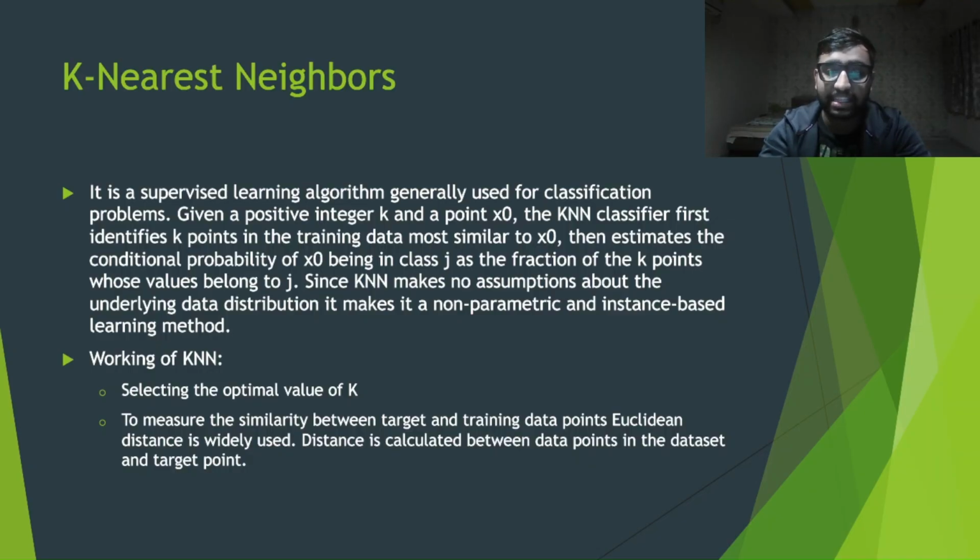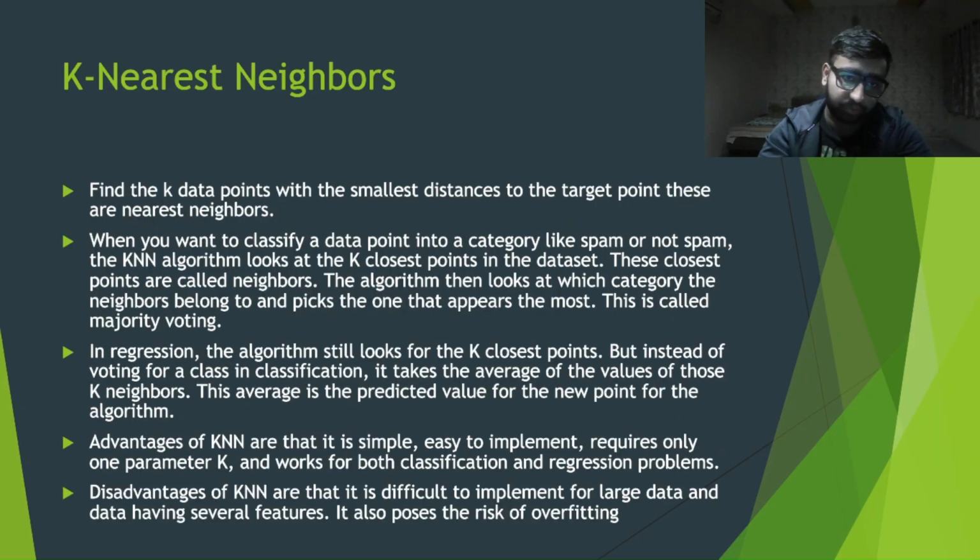and based on this distance we find the minimum distances. If the value of my k is 3, then I'll find the 3 smallest distances between the given data points and the target data point, and the data values corresponding to those three smallest distances would be my nearest neighbors for the target data point.